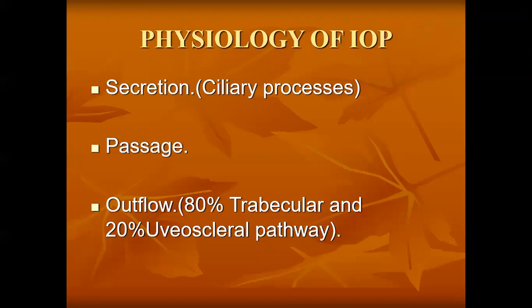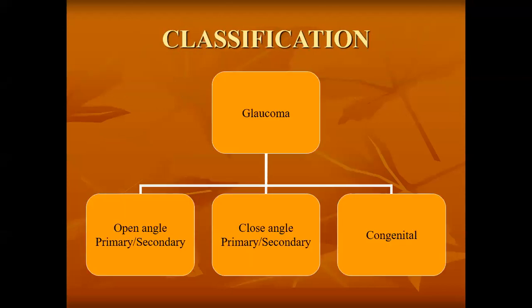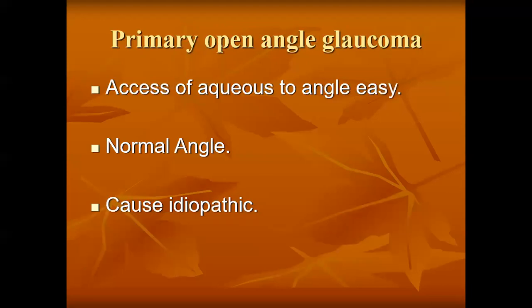So the secretion of the aqueous humor, the passage of the aqueous humor, and then the drain of the aqueous humor determine the level of the intraocular pressure. Basically, we classify glaucoma into open angle, closed angle, and congenital glaucoma. Open angle and closed angle are further subclassified into primary and secondary.